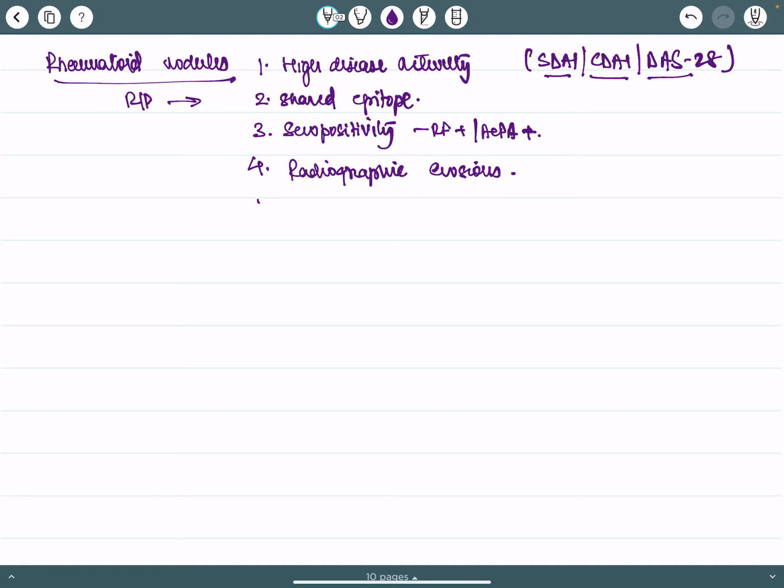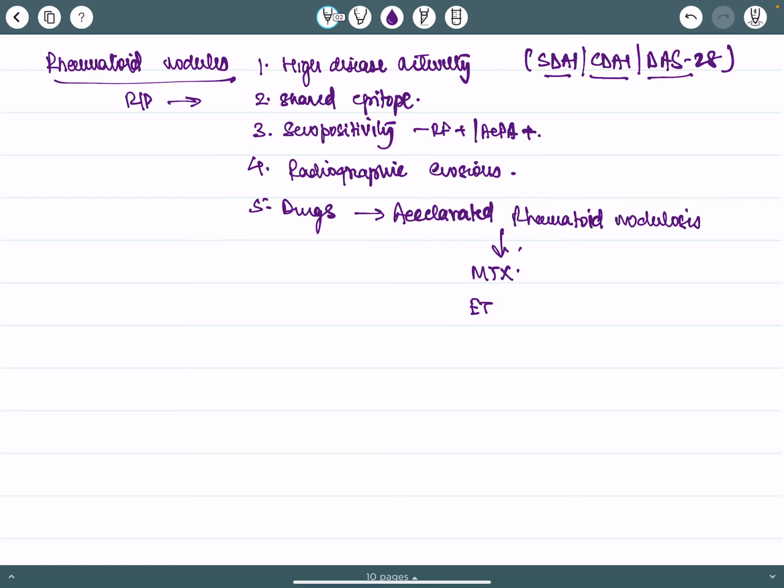And then they have drugs. When drugs cause rheumatoid nodules, it is known as accelerated rheumatoid nodulosis. The culprit drugs are methotrexate and etanercept.